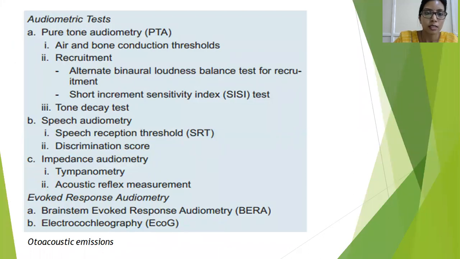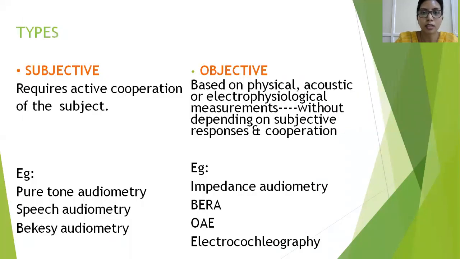So this is the list of the audiometric tests which are more advanced. These audiometric tests are again subjective and objective. Subjective means that it requires active cooperation of the patient. That is, he needs to hear the sound and he needs to respond back to you with the result. So these subjective tests are pure tone audiometry, speech audiometry, Békésy's audiometry. Objective tests are again using equipment such as acoustic or electrophysiological measurements. Without depending upon the response of the patient, we can test the hearing.